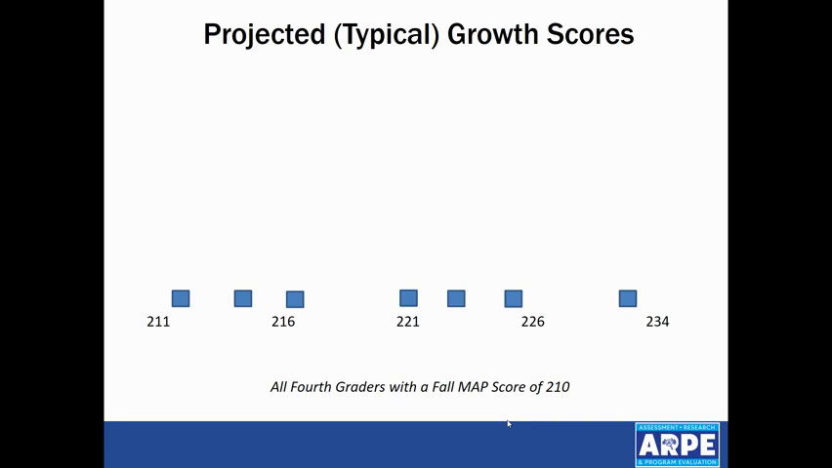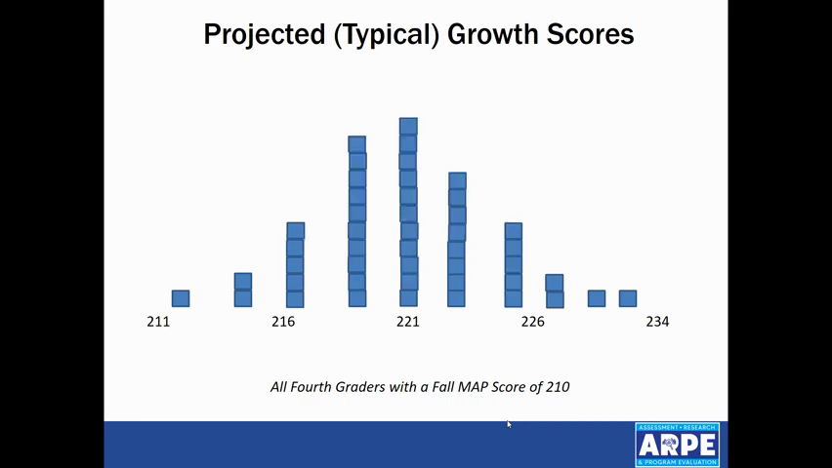Some will end 4th grade below where they started. Some will grow a lot, but most will grow somewhere in the middle. Once you keep graphing, you'll see a pattern emerge. A normal distribution follows this pattern. You have few results at the upper and lower ends, and most students will grow somewhere in the middle.